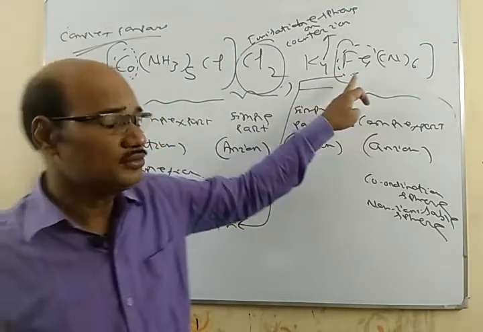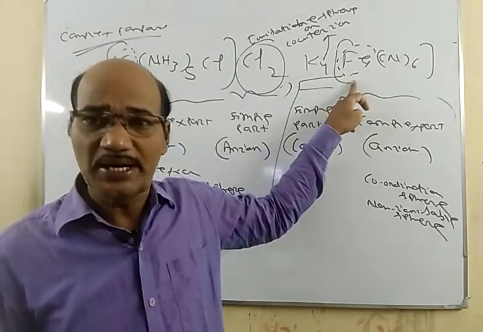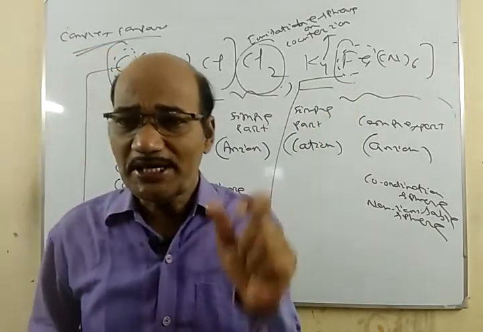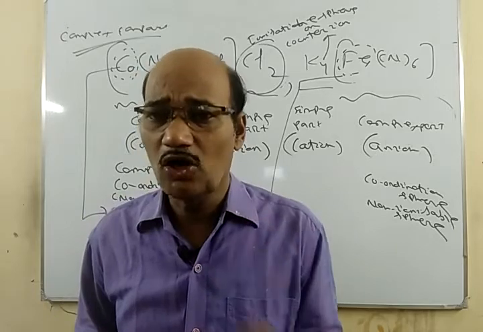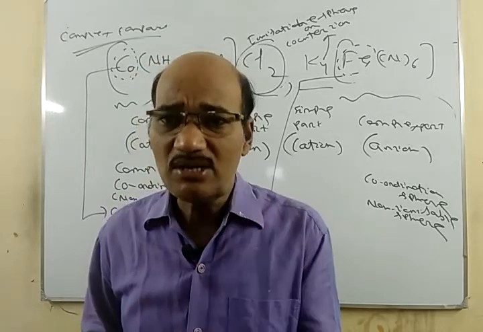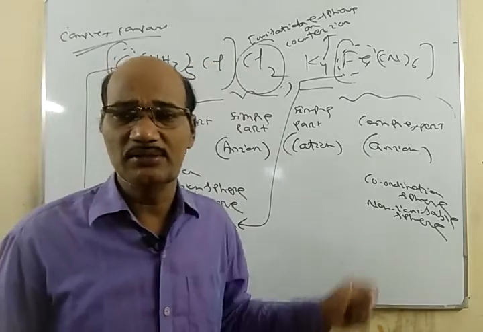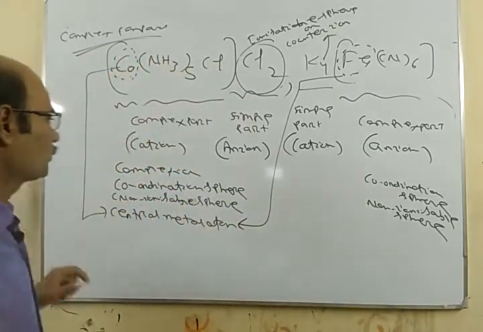This is called what? Central metal atom. So each coordination sphere consists of a transition metal atom called the central metal atom or the central metal ion.